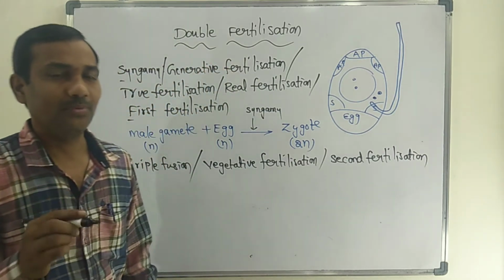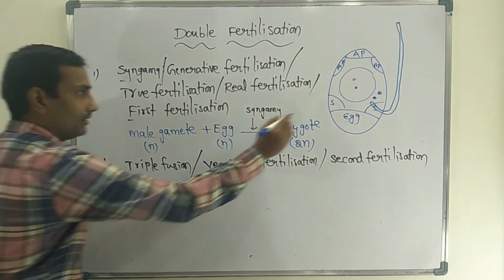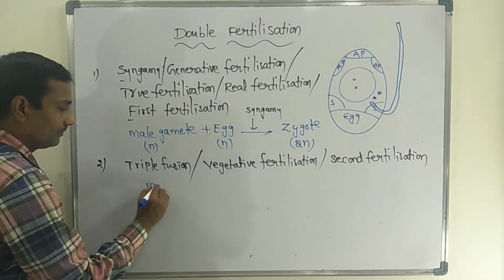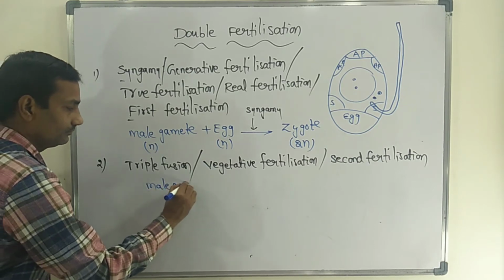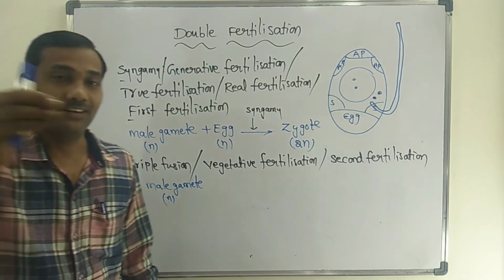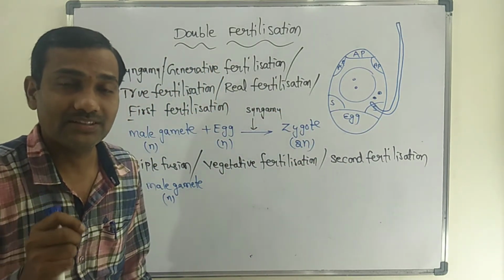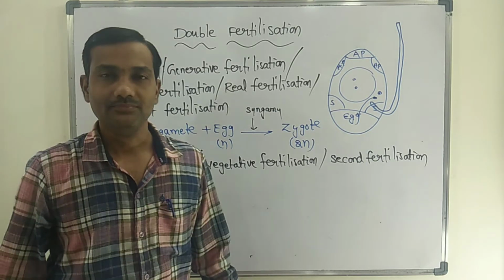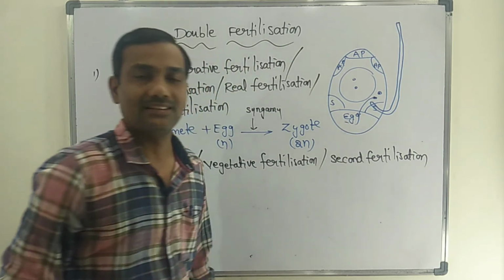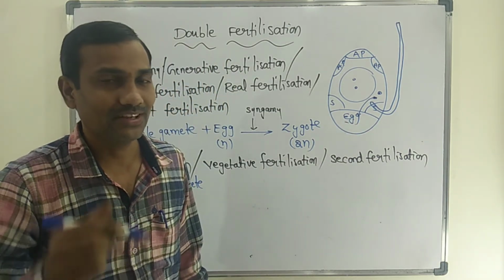During triple fusion, a few major changes occur. The second male gamete is there, and that male gamete is also haploid. Whatever male gametes enter the embryo sac, both are haploid. First, one male gamete fuses with the egg cell; that is syngamy.